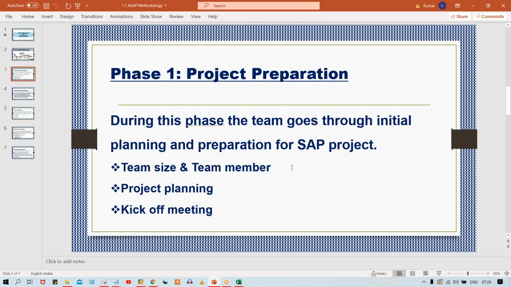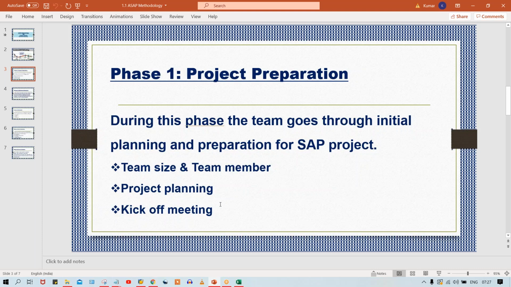Generally what happens, see, whenever the agreement is signed off and everything is done from the client side and between IBM, then what is happening, guys? For this project, one project manager is going to be assigned. A senior person is going to be handed this project, and that is called the project manager.